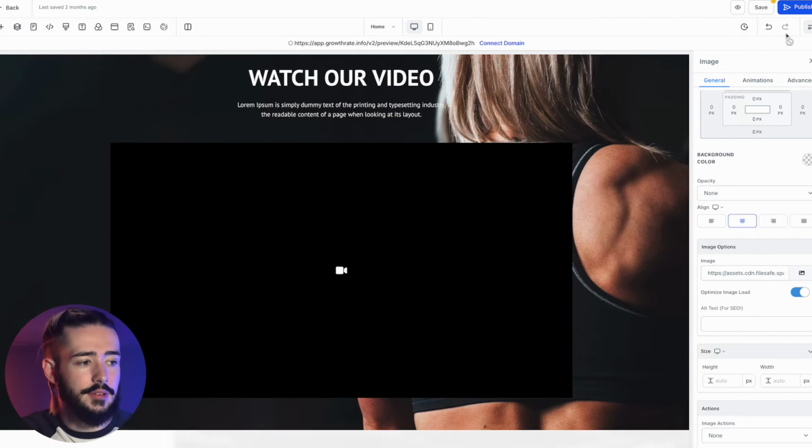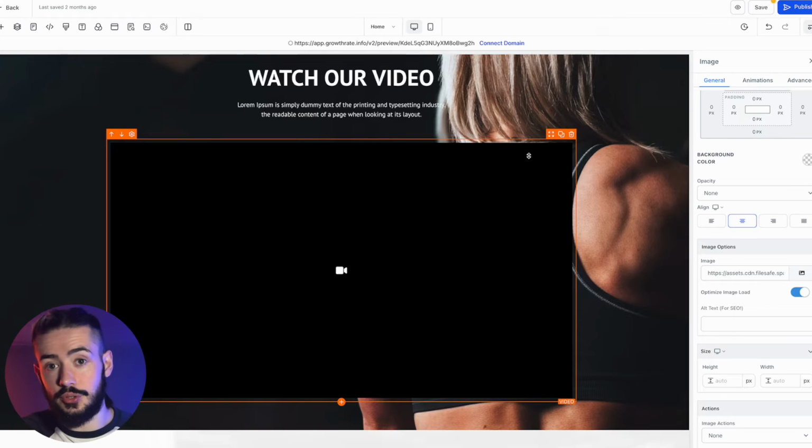Once you're done editing everything, you can click on save and publish and you're good to go. There is a few other steps whenever it comes to getting a website live and up and running. You gotta purchase a domain, you gotta add in DNS records, but it is extremely simple.